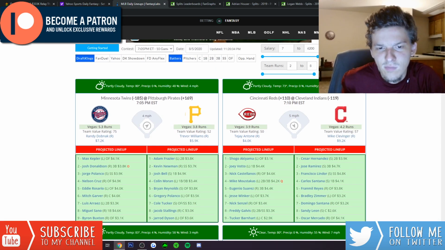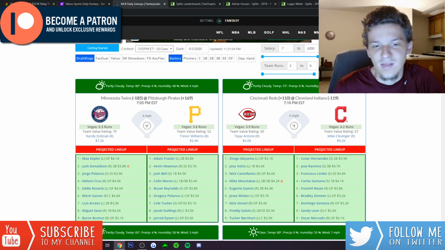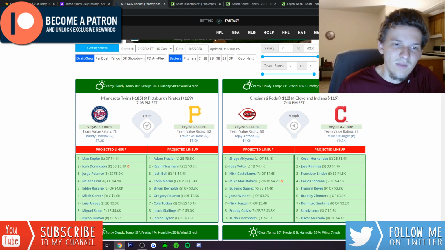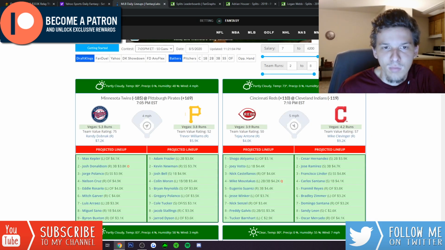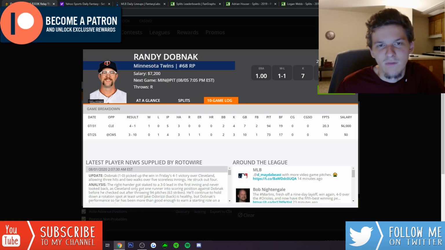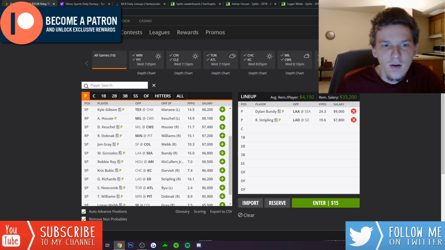But you look at this lineup from top to bottom. I mean, the only hitters you're probably worried about are like Josh Bell. And that's probably it, honestly. Like, there's some easy outs at the bottom of the lineup with like Jacob Stallings, Jarrod Dyson. Definitely have some interest in Dobnak. Another guy that's a pretty heavy favorite, minus 185. Even on the road, a pretty heavy favorite.